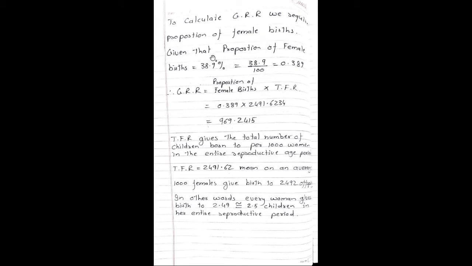Next calculations are GRR. To calculate GRR, we require the proportion of female births. Given that the proportion of female births is 38.9%, which is equal to 38.9 upon 100. So we can take it as 0.389. So GRR is equal to proportion of female births into TFR, which is equal to 0.389 into 2491.6234, which is equal to